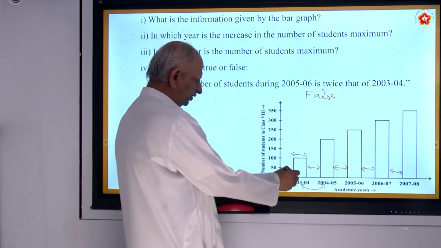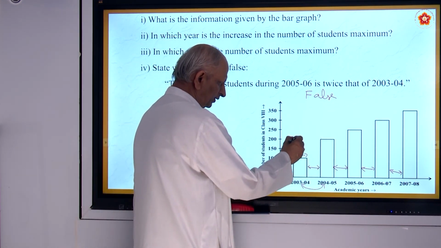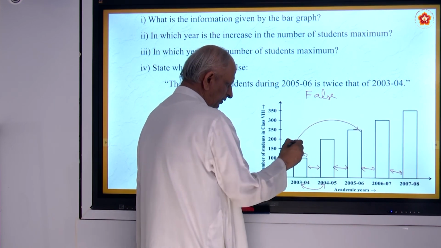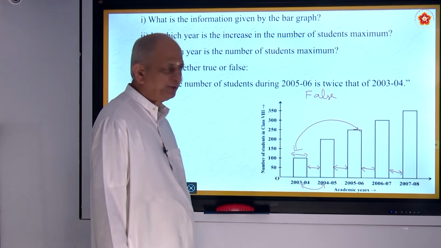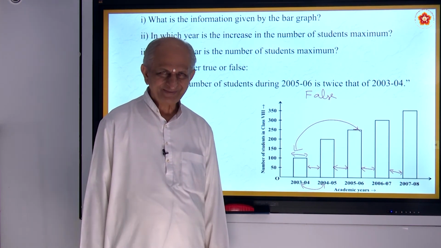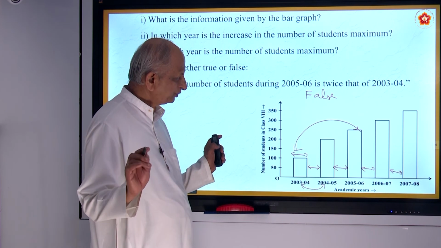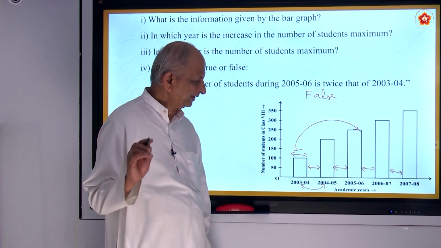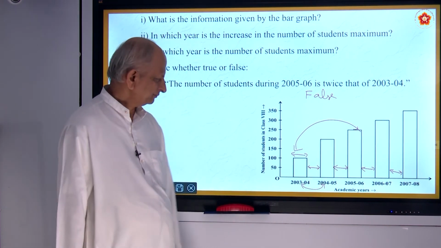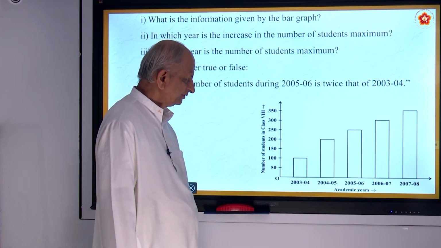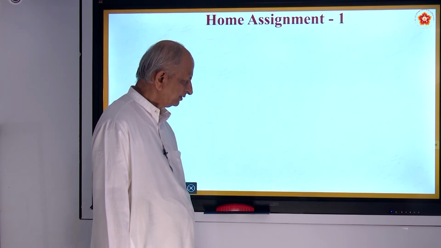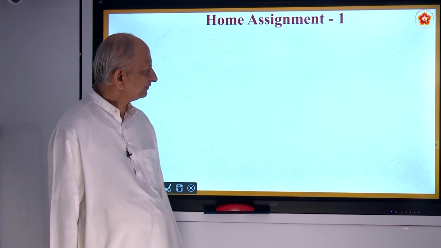So this is 2003 to 4, and this is 2005 to 6. Is it twice, they are asking? No, it is not twice. It is more than twice. Correct? So anyway, this bar diagram shows the information very clearly. Correct? So very interesting also. We already studied this in the previous class, 7th class. Now we will come to the home assignment.